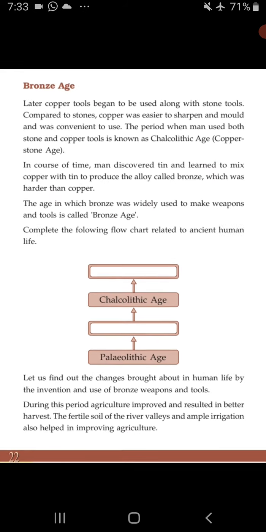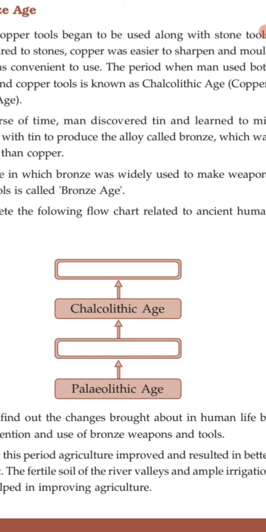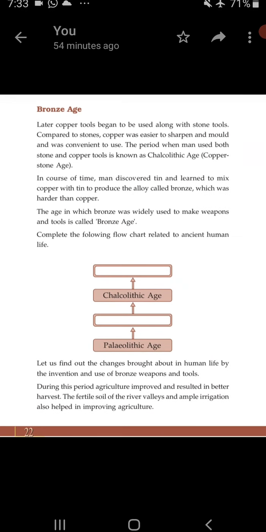Here we have seen the flow chart related to ancient human life. Here we have to complete the table, but two columns are empty. Let us find out the changes brought about in human life by the invention and use of bronze weapons and tools.